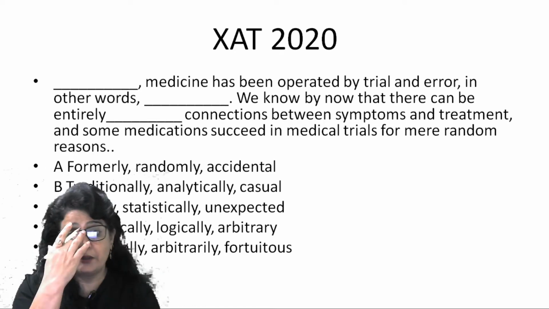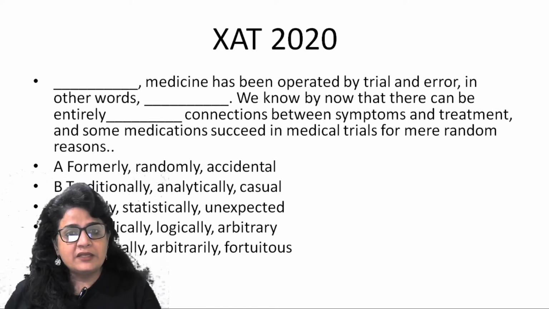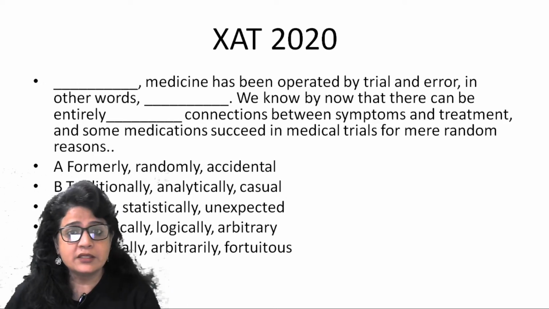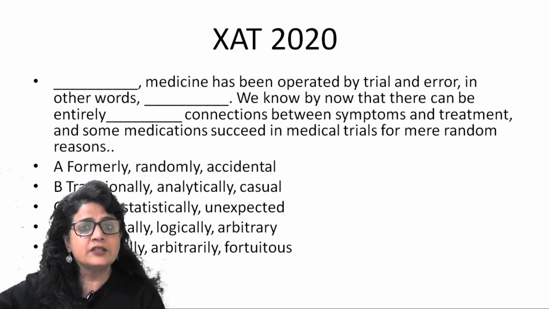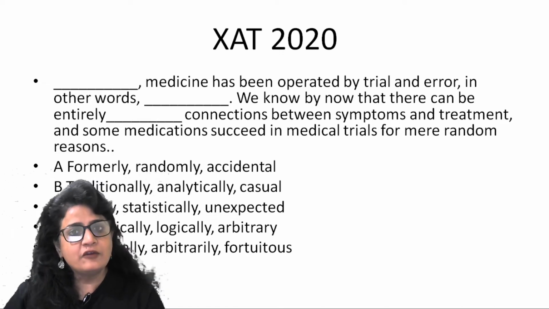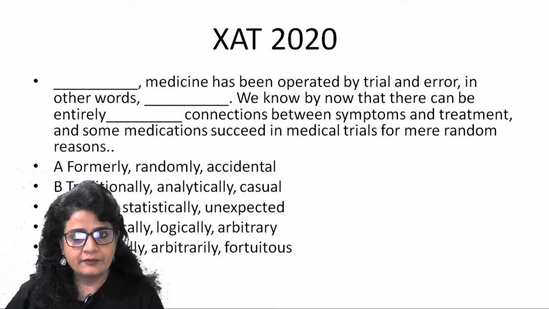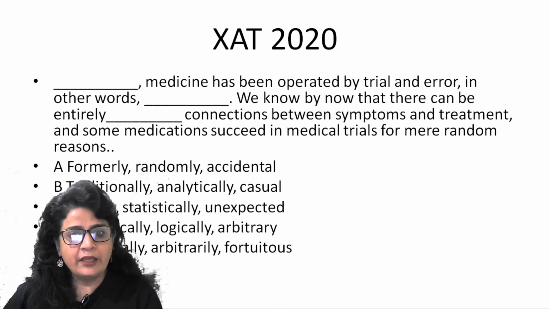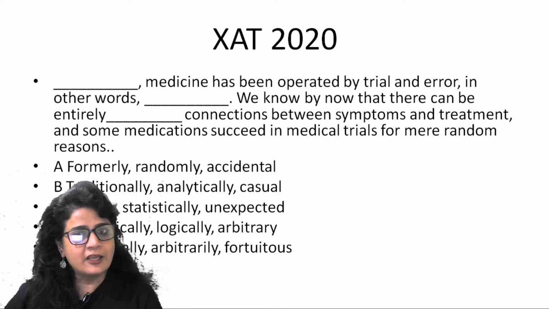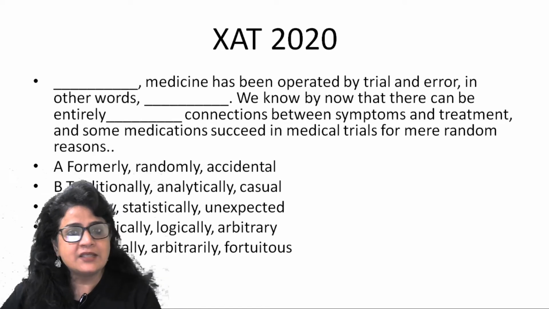One more question of this kind. Medicine has been operated by trial and error. In other words, now look at this important phrase. In other words means trial and error is going to be redefined, is going to be explained further, right? Now, which of these words is fitting in the second blank, which is going to define trial and error? The way trial and error is done. Randomly. Analytically can be eliminated because something which is done with trial and error cannot be done analytically. Statistically, again eliminated. Logically, again eliminated.